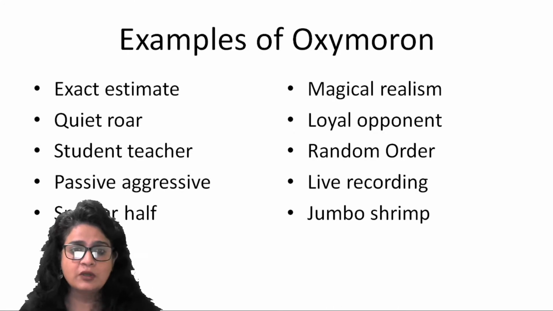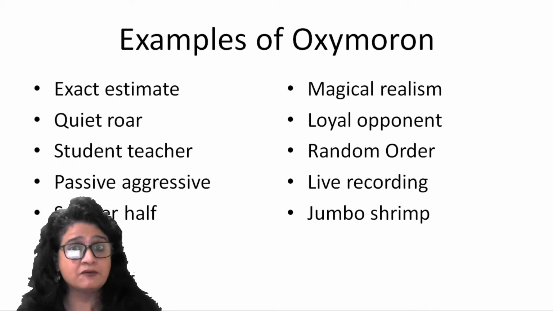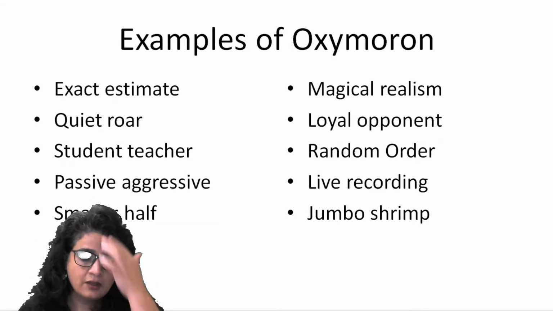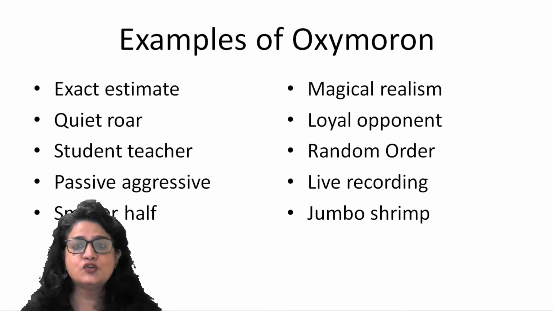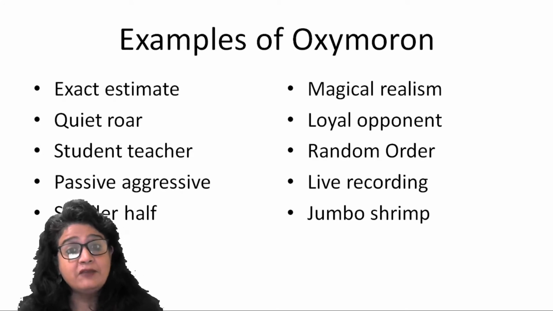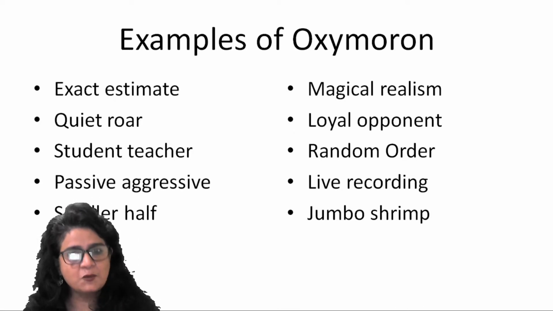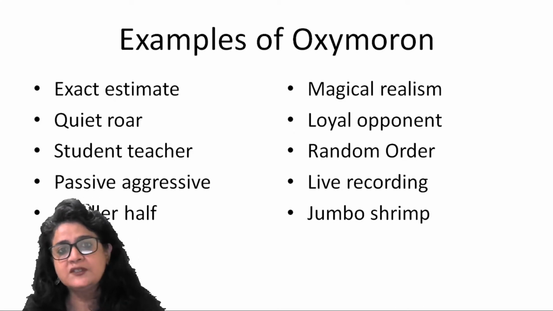Quiet role, student, teacher, passive aggressive, passive aggression, a very commonly used phrase, right? Smaller half, magical realism, loyal opponent, right? So loyal opponent, that's another oxymoron. Random order, live recording, or jumbo shrimp, right? Shrimp is very small, a minuscule form of something, and jumbo is big.